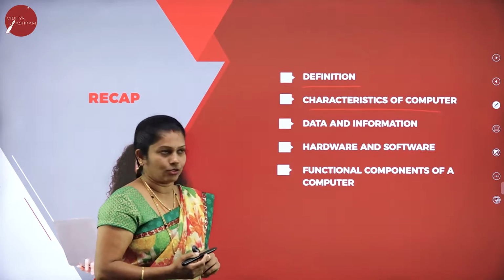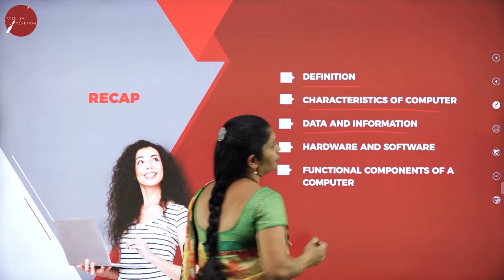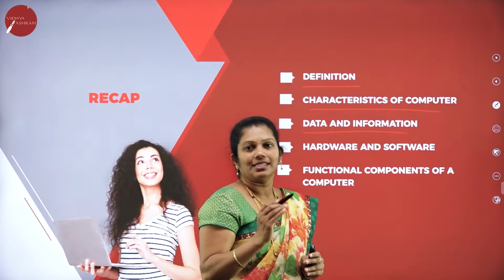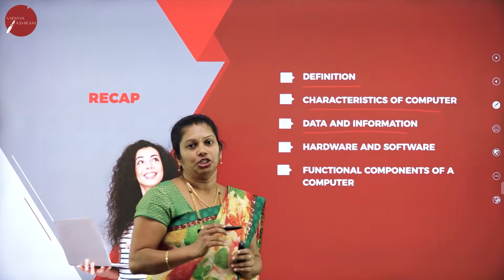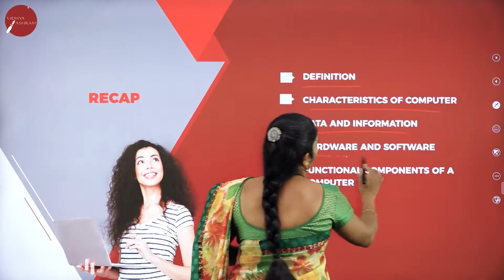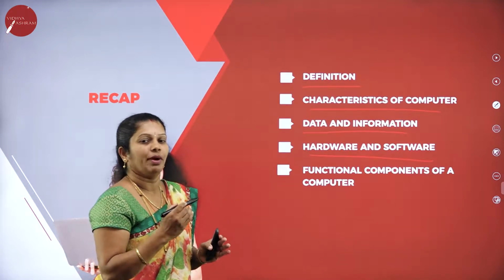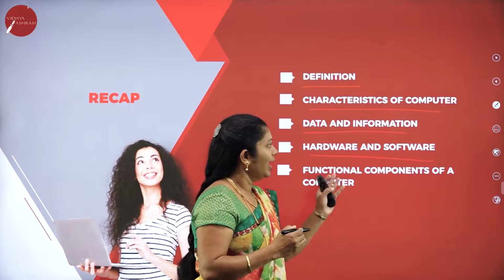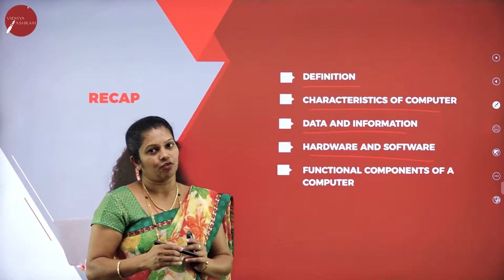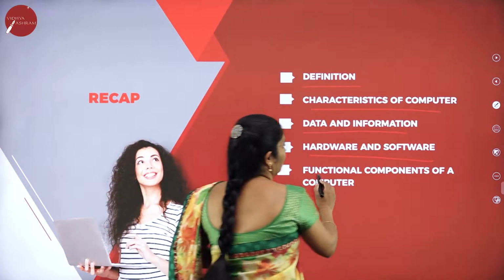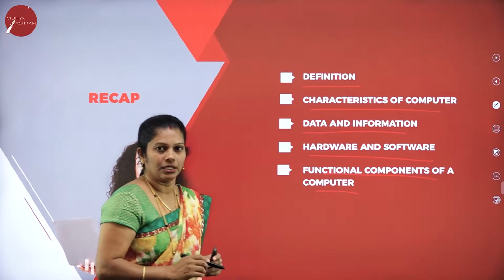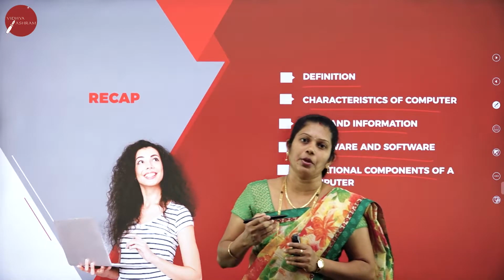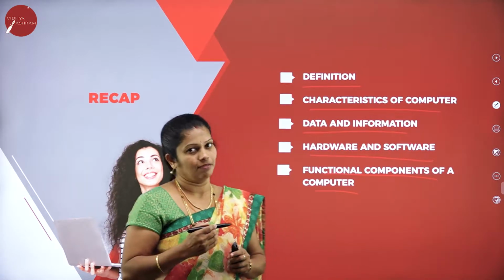Then the difference between data and information: data is raw facts, figures and statistics, whereas information is processed data. Then hardware and software: hardware is the physical component of the computer that we can touch and feel, and software means a set of instructions that will perform a specific task. Then functional components of computer, that is input unit, output unit, memory unit as well as CPU. Regarding that, you already came to know in the previous session.